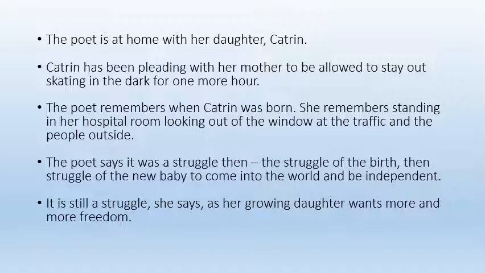And here's some more of broadly what the poem is about. The poet is at home with her daughter Catrin. Catrin has been pleading with her mother to be allowed to stay out skating in the dark for one more hour. The poet remembers when Catrin was born. She remembers standing in her hospital room looking out the window at the traffic and the people outside. The poet says it was a struggle then, the struggle of the birth and the struggle of the new baby to come into the world and be independent. It is still a struggle, she says, as her growing daughter wants more and more freedom.